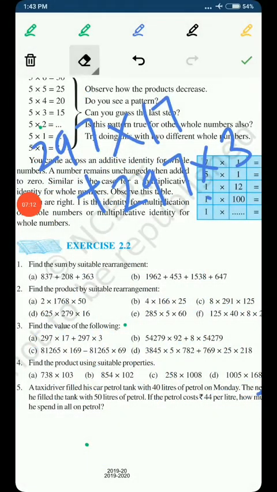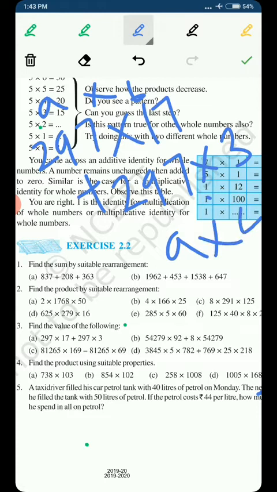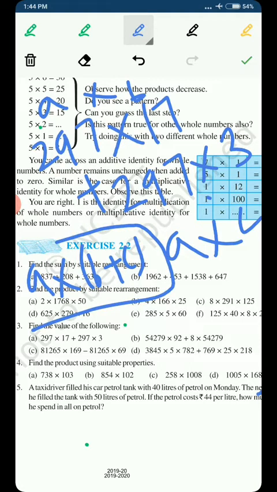So let's see how we will apply the distributive property over this. We can compare 297 with a. The number which is present in both the terms is known as a. This is a into b and this is a into c. And we have seen the property that a into (b plus c) is equal to a into b plus a into c. So now we have the value which is on the right-hand side, and we will convert it to the left-hand side so that it becomes easier for us.